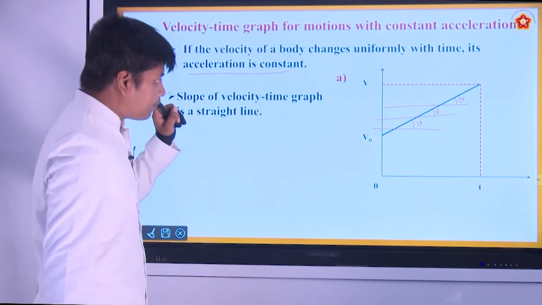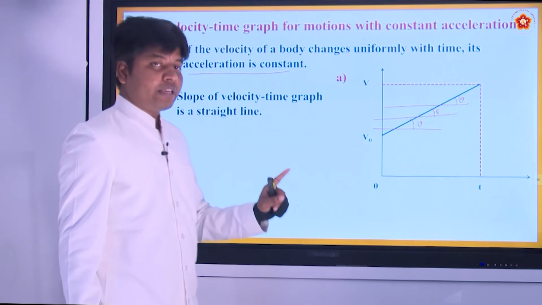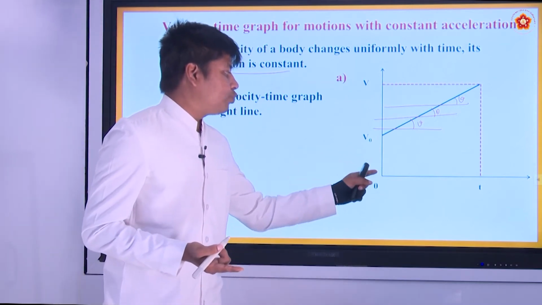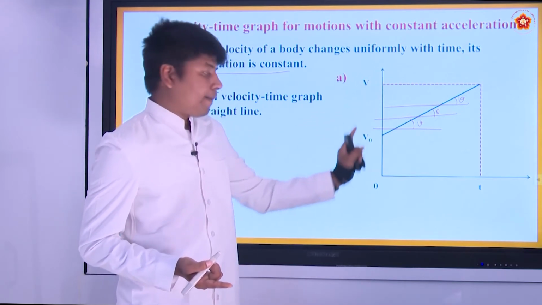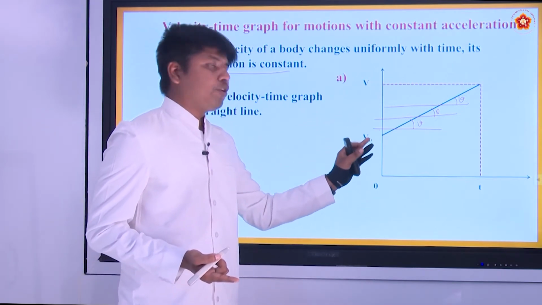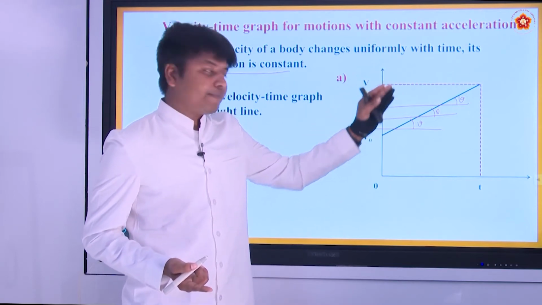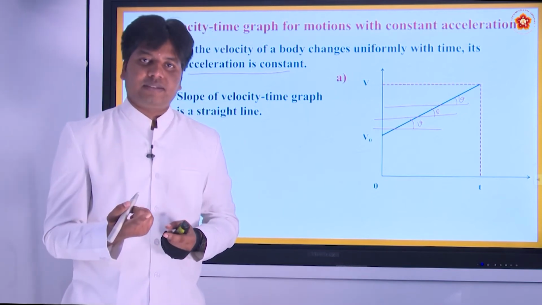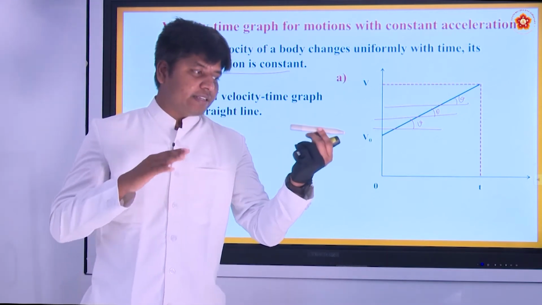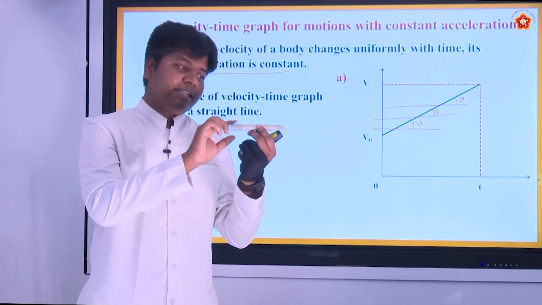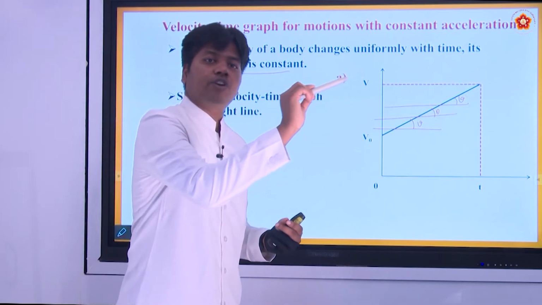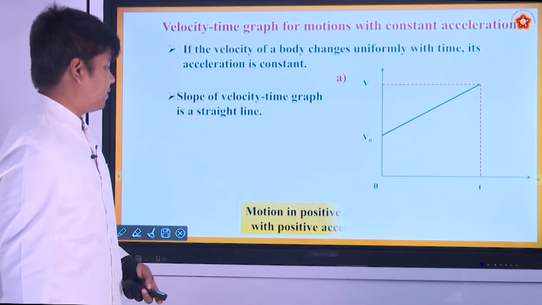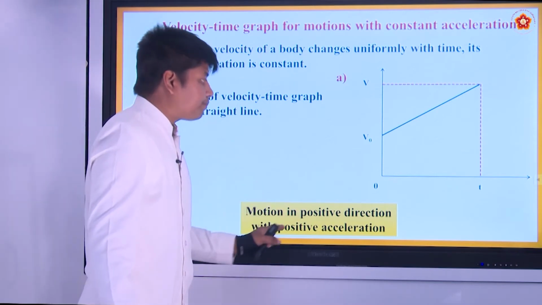As far as the motion is concerned, it is moving in the same direction, the positive direction. As far as the graph is concerned, it is moving away from the positive y axis. That means the positive value is increasing. That means it has positive motion and also positive acceleration. If the motion is in this direction, the force is also applied in this direction. That is the reason it is able to push the velocity even more. Motion is in the positive direction with positive acceleration.